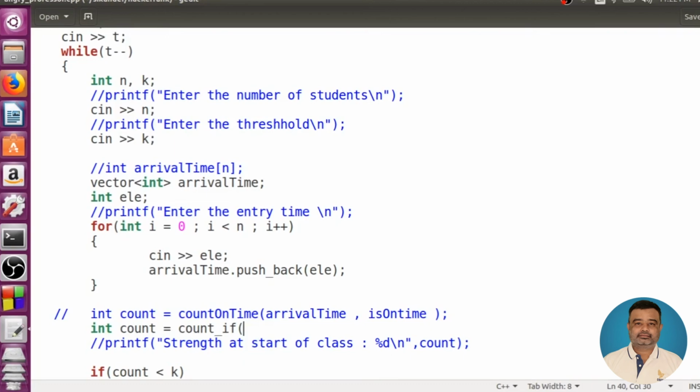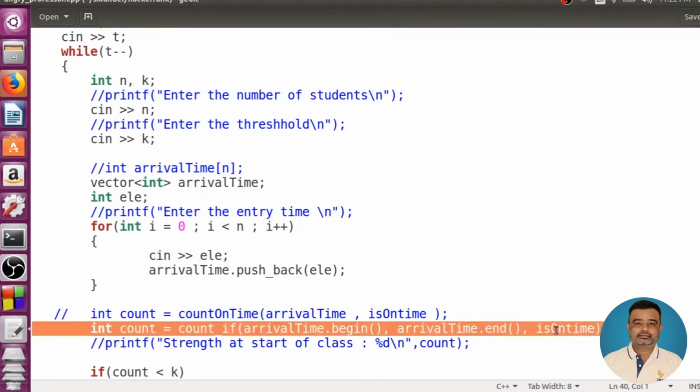So how do I get the iterator to the first element? I'll just use the vector object dot begin, then second one end, third I'll be passing isOnTime. Please do remember that this is a built-in function, wherein we need to pass the first argument, the iterator to the beginning, second argument iterator to end, and third argument we need to pass a function pointer or the address of the function, which will be received through a function pointer.